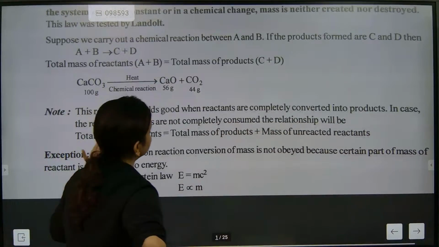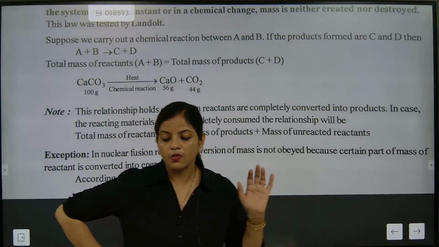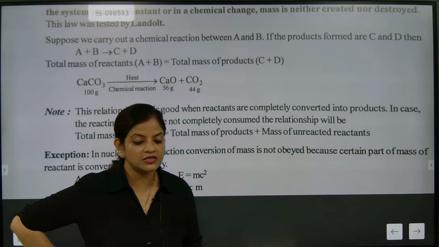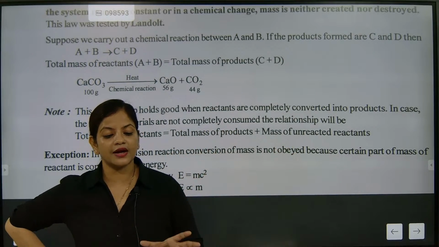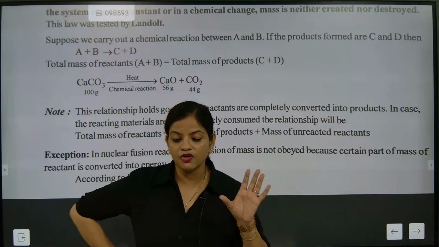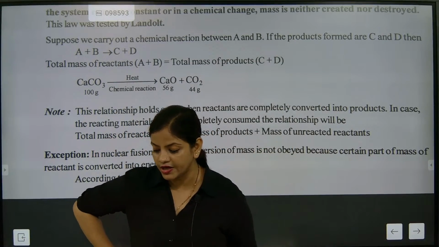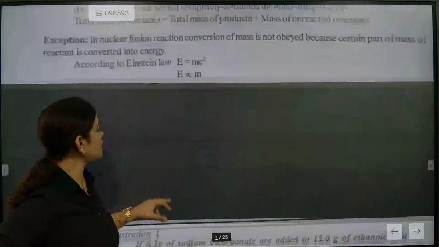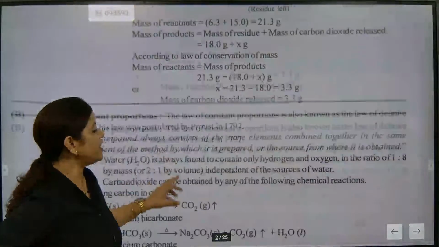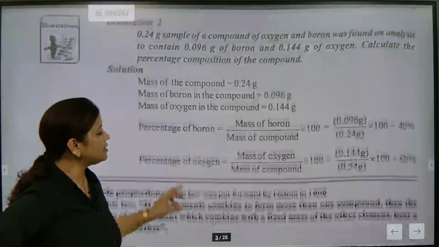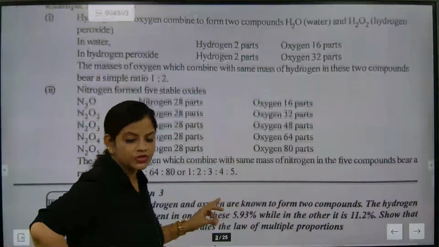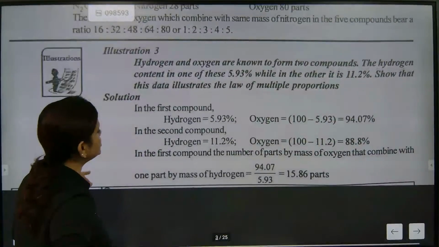In the law of conservation of mass, we studied that the mass of reactants will be equal to the mass of products. That's what we have studied. After that, we solved one question, and ratio related questions also. Then we did some questions on constant proportion, the fixed proportion part, and we finished it.